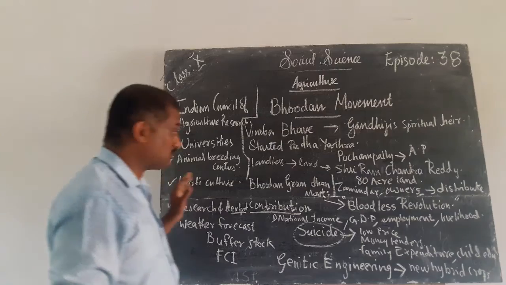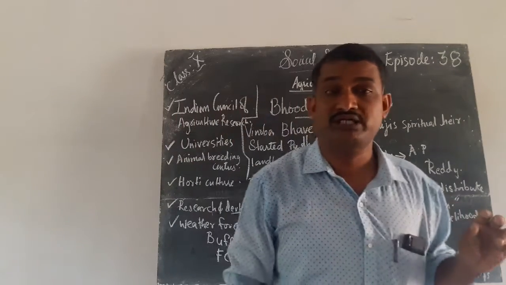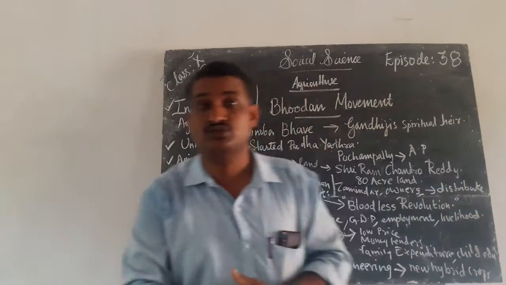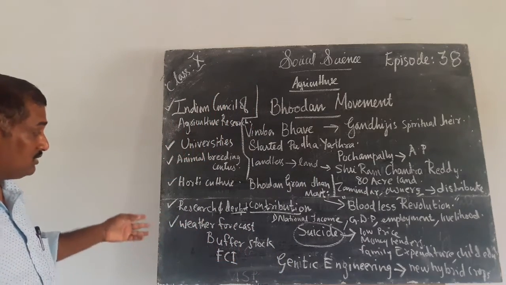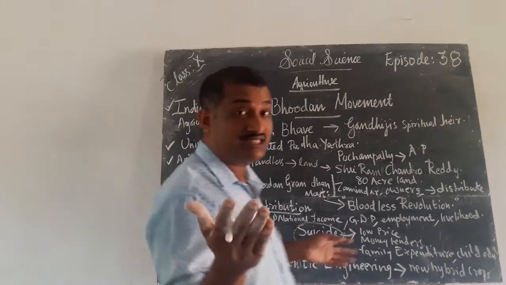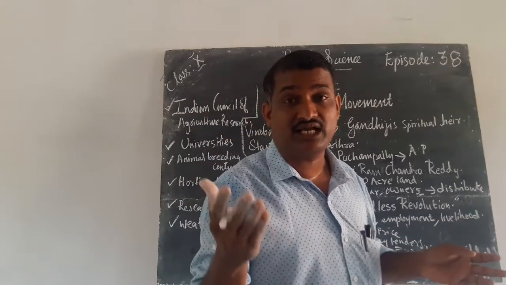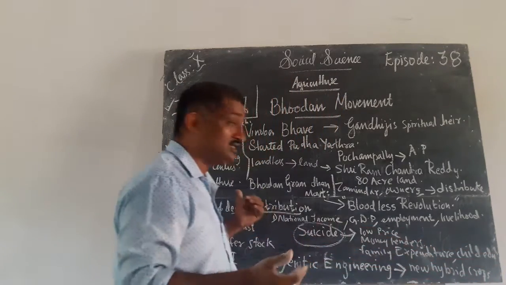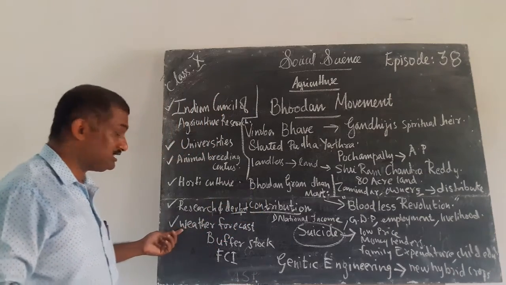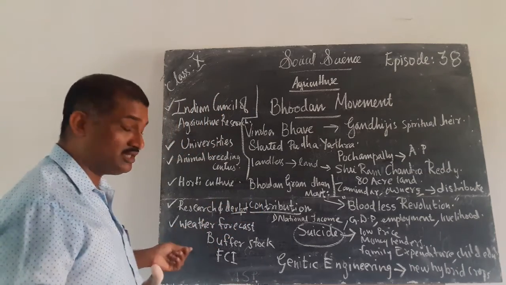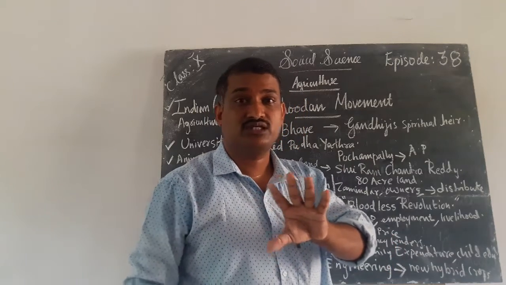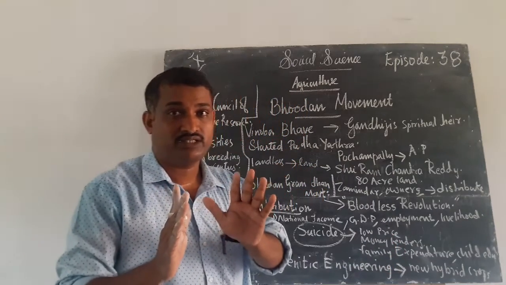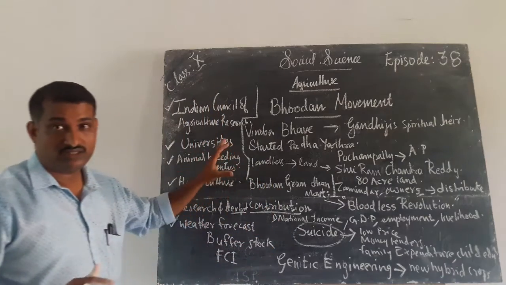Next, horticulture. Horticulture was also developed in our country, and importance was given to horticulture. Next is research and development. Many research centers for agriculture and agricultural produce were established in India. Next, weather forecasts are given to the people in agriculture, so that they will be engaged in agriculture. So there will be development.